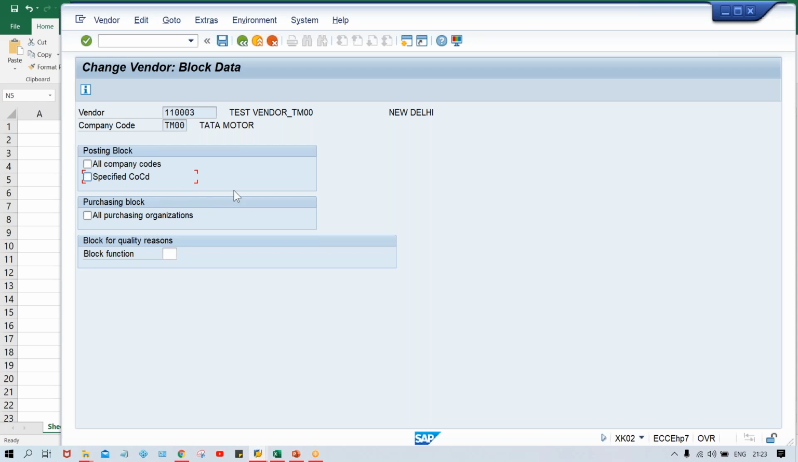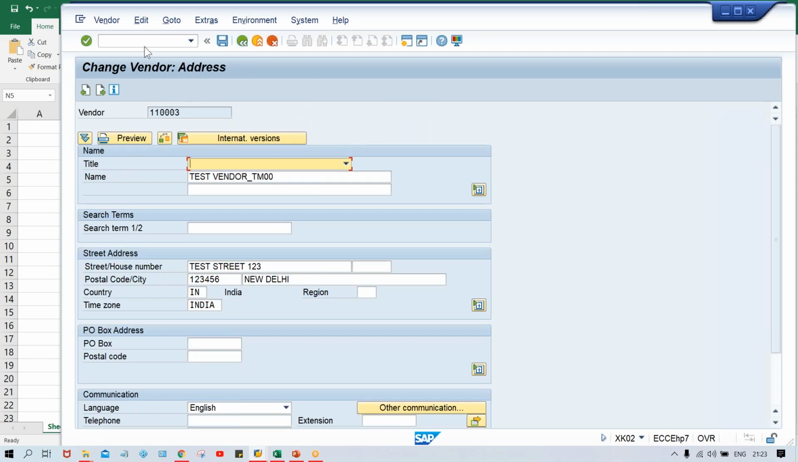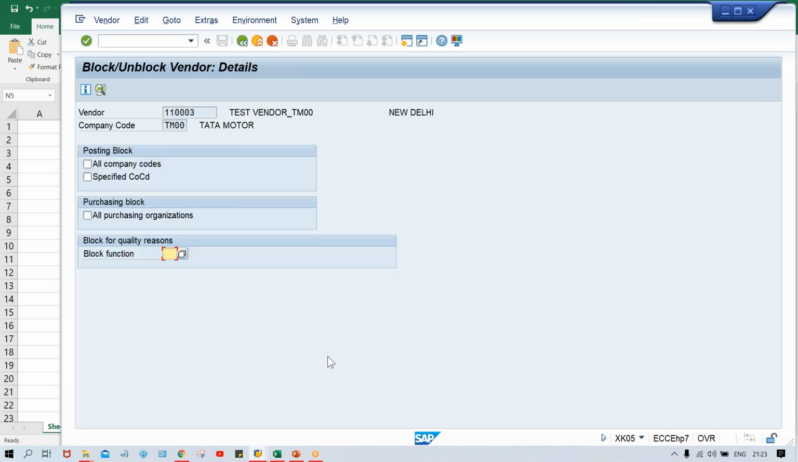So this is the logic behind blocking, guys. Right now I'm not going to block it since I have only one vendor. So by XK02, or else directly you can use the XK05 transaction code, and with that also you can block. The same screen is appearing, guys, right? With the help of both transaction codes, you'll be able to block a vendor. Blocking means if you apply a block, invoice posting is not possible. You won't be able to use this vendor for further transaction postings and all, right? This is the logic.